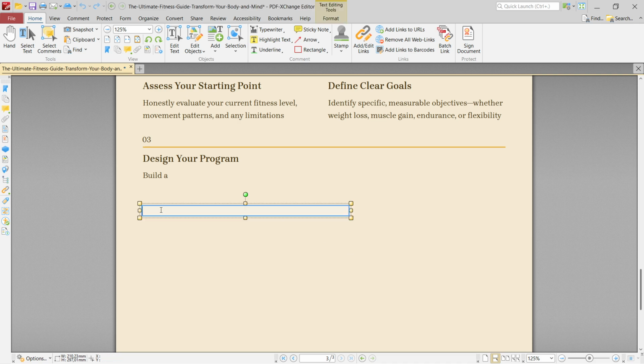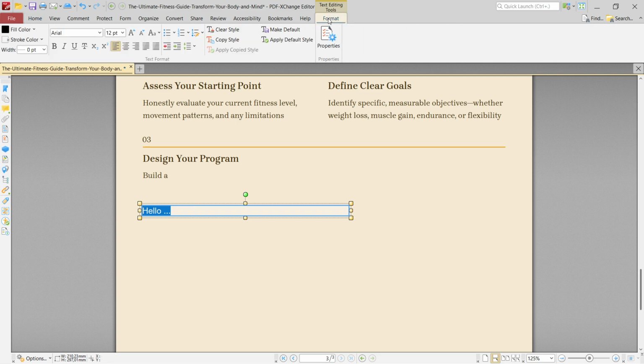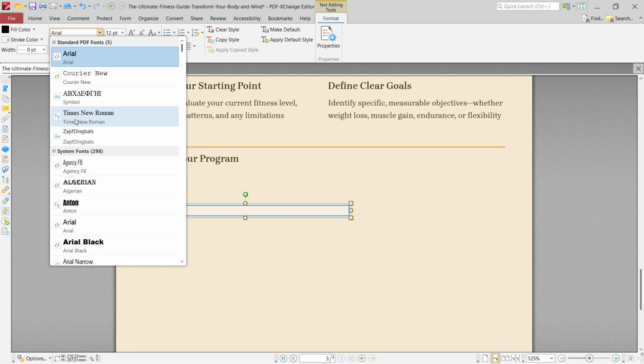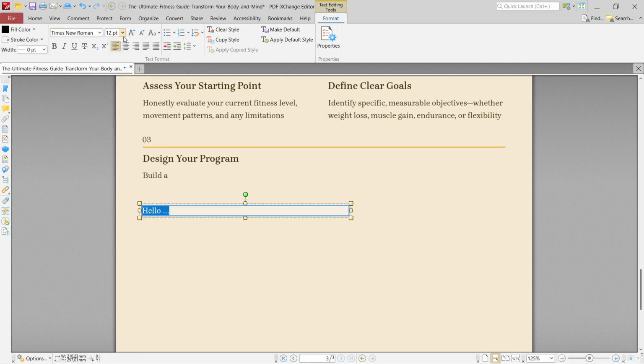In here, I can now start writing hello, and then etc. So we can type in whatever you want here, and then of course you'll be able to add text that way. So you could also highlight that or select the text box and go to format up top, and this is where you can change different fonts. You could go ahead and of course change sizes of your text. You could change the colors, stuff like that. That's completely up to you.